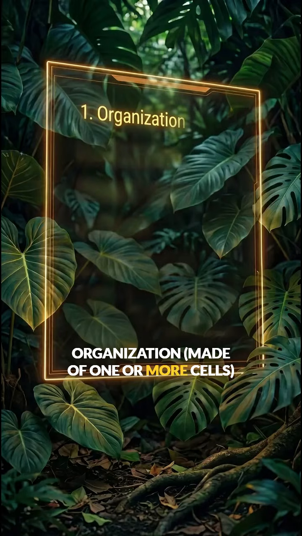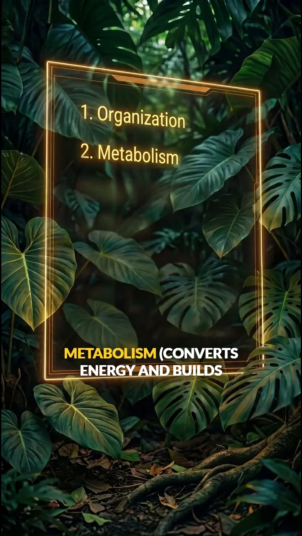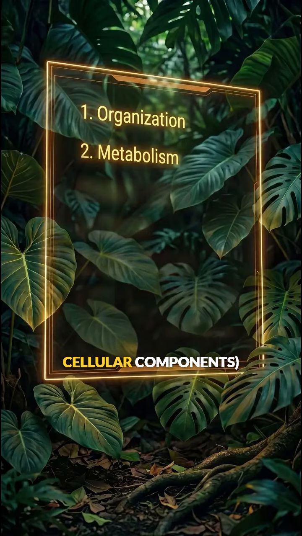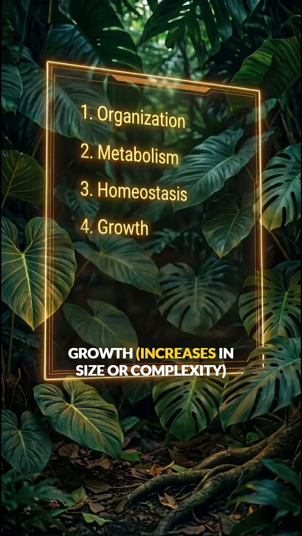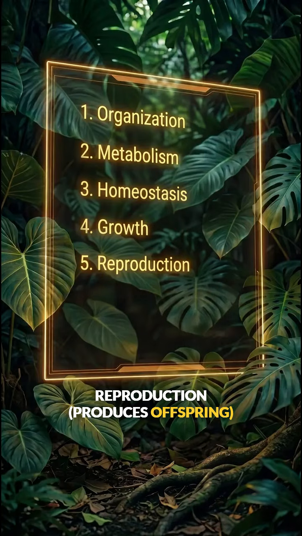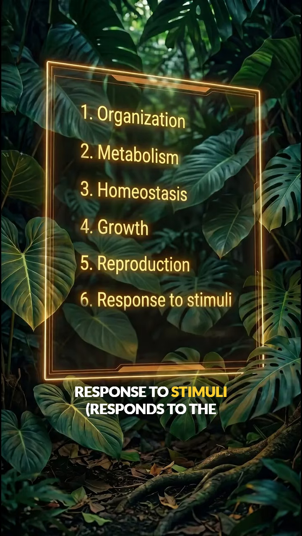Organization: made of one or more cells. Metabolism: converts energy and builds cellular components. Homeostasis: maintains a stable internal environment. Growth: increases in size or complexity. Reproduction: produces offspring. Response to stimuli: response to the environment.